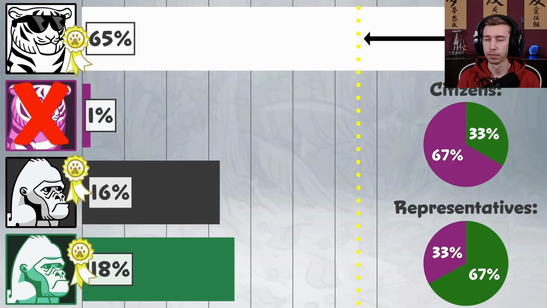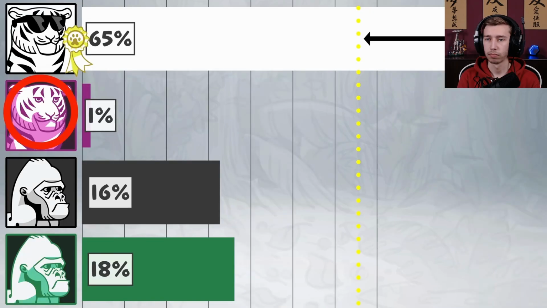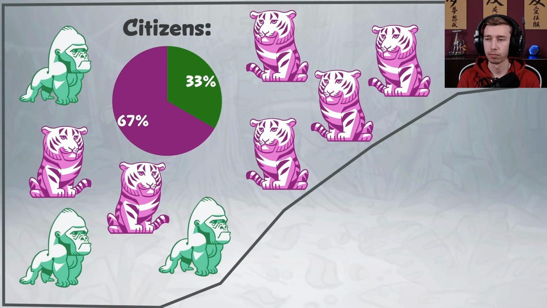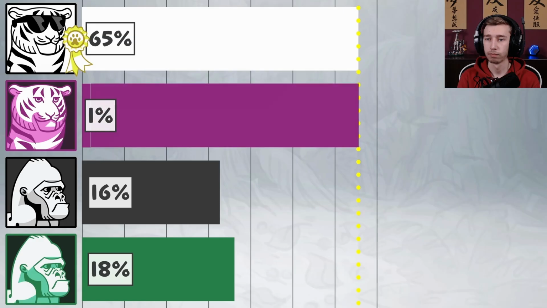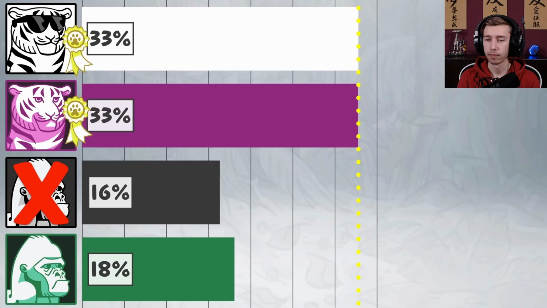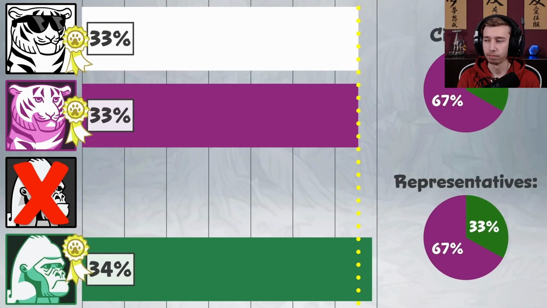And ignoring extra votes punishes citizens who back popular candidates, which gets us back to the problem where voters start thinking about how everyone else will vote rather than what they really want. If a candidate is able to get more votes than they really need, then it also means those who support him are a big section of the population, and thus fairly should get more representation. Yeah, that's fair. After the extra votes go to Tiger, the election finishes as before. Silverback came in last, is eliminated, and his voters' second choice is the younger candidate, so Gorilla gets in. And the results look fair.